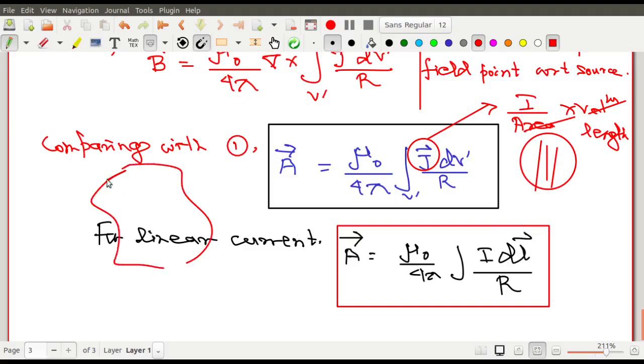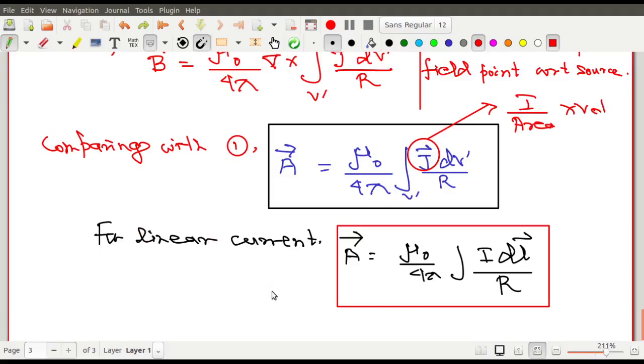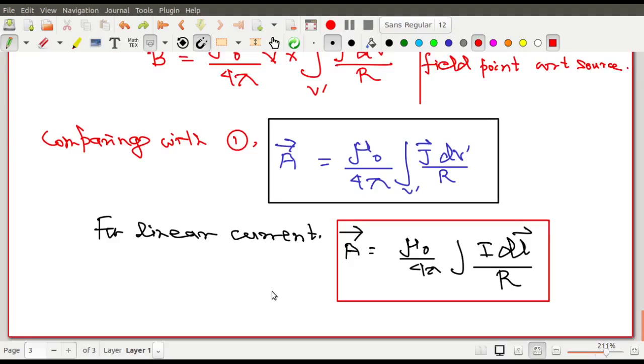যদি এরকম volume distribution থাকে, if the current is like this, that is current per unit area, and if the current is linear, যদি এরকম I থাকে, so then you take that expression. So these are two identical expressions, and this has been already used. এতবার কেনই বা বলছি, আগে তো পড়েছি the Biot-Savart law class, I have done it. So these are your two expressions for the vector potential.